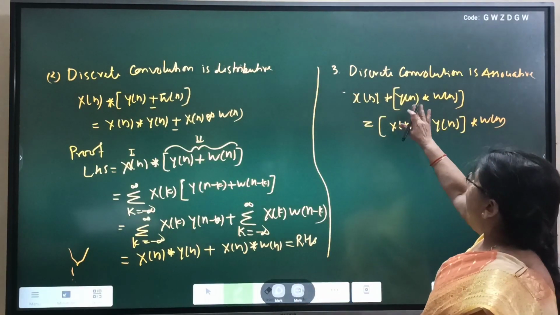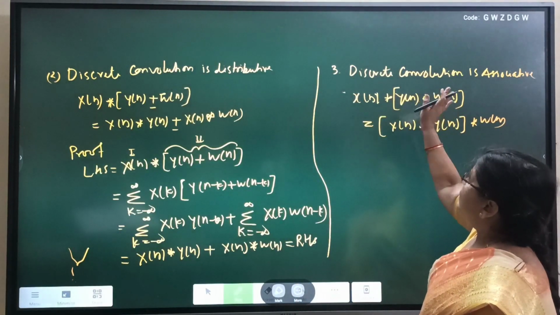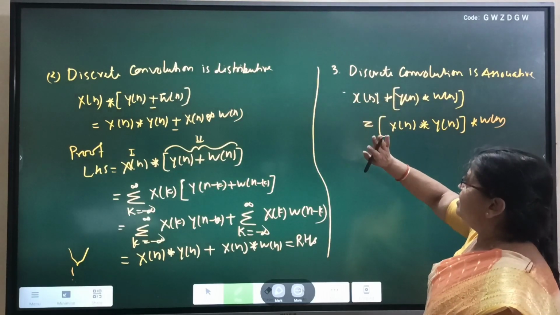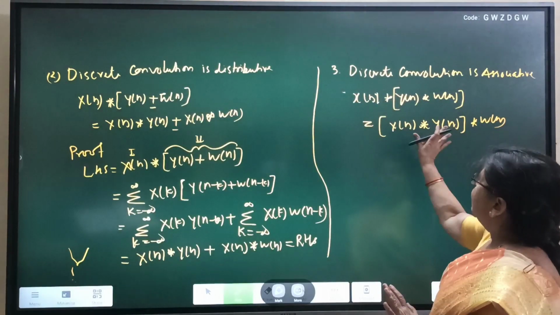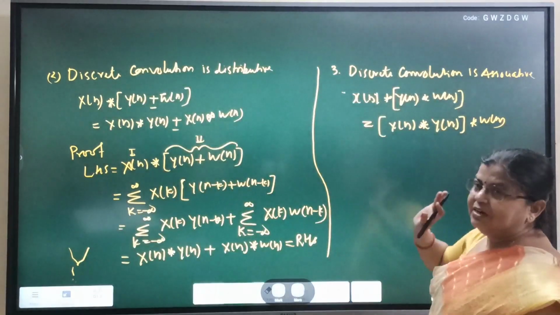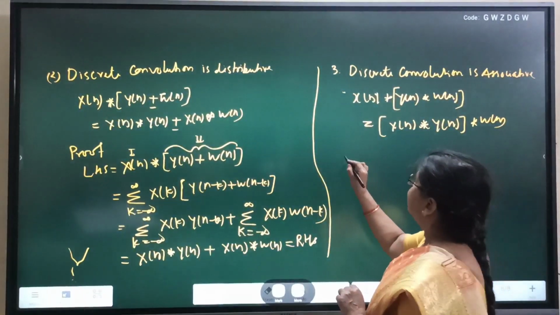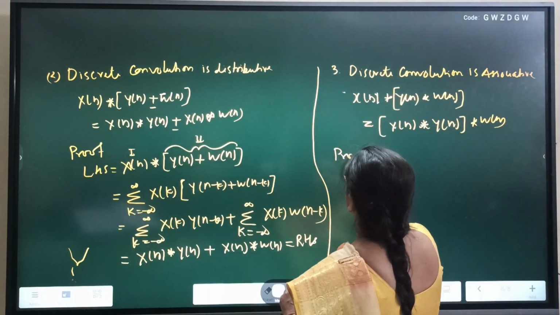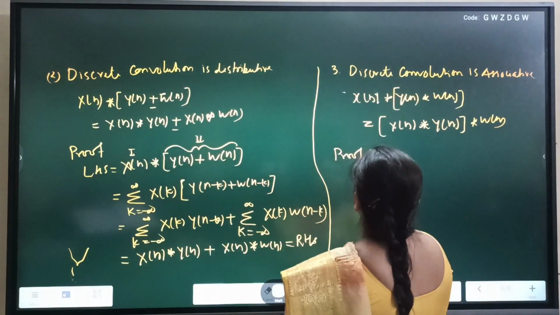Means if we convolve these two sequences first and the result is convolved with x[n] as the first sequence, this is the same as first convolving these two sequences and then convolving the result with the third sequence. So next is the proof of this.